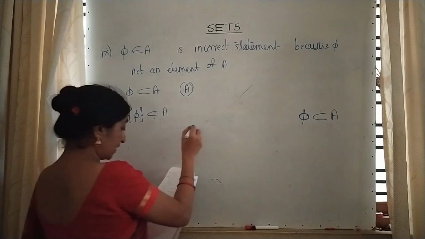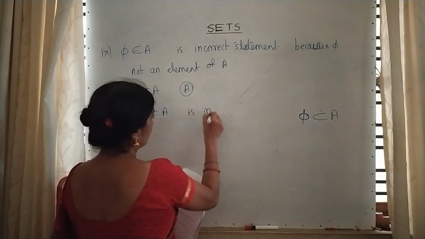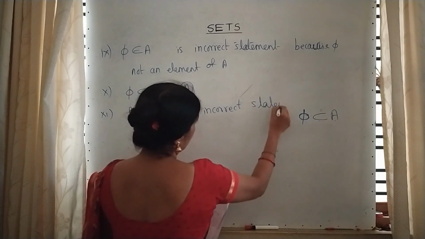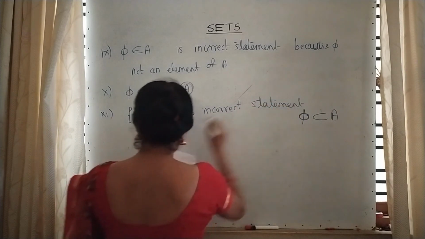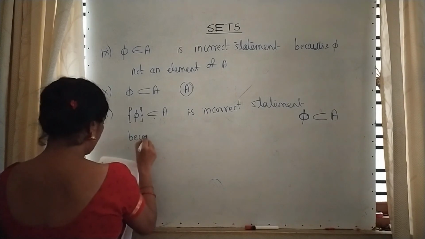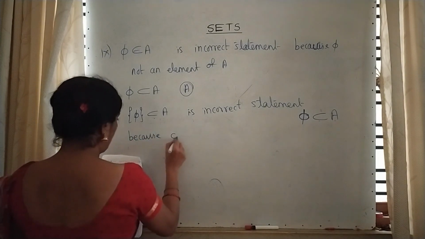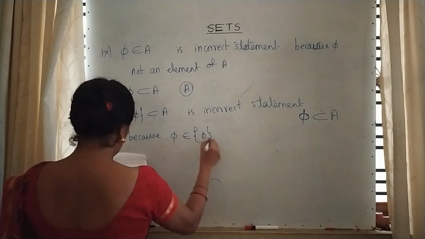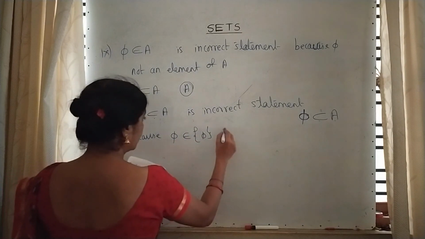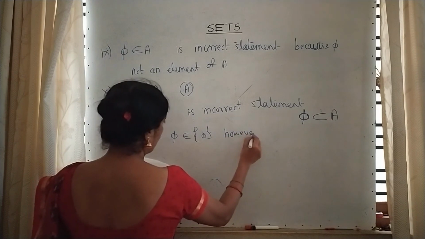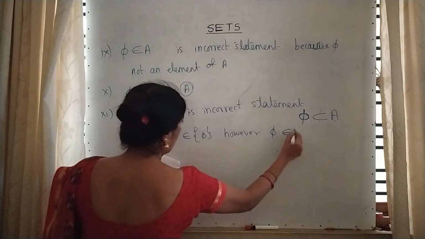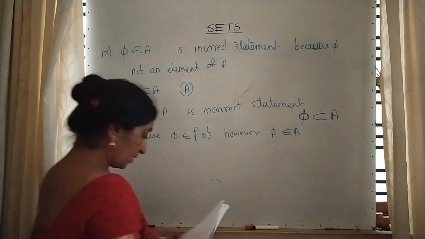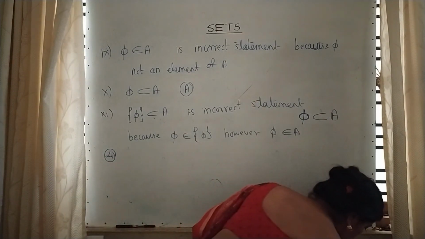That means this statement is what? Wrong. It is an incorrect statement, because the null set in brackets is an element of A. Now moving to the fourth main question.